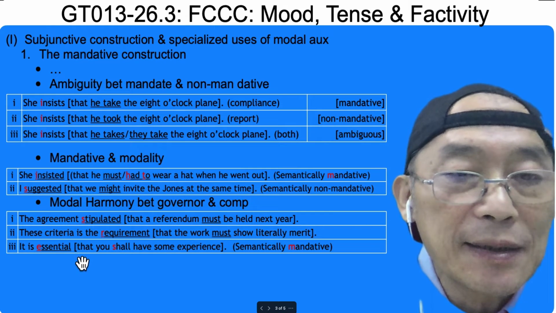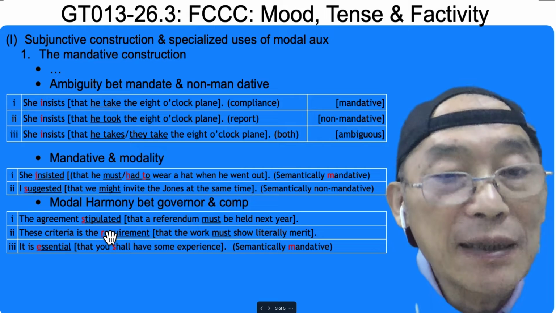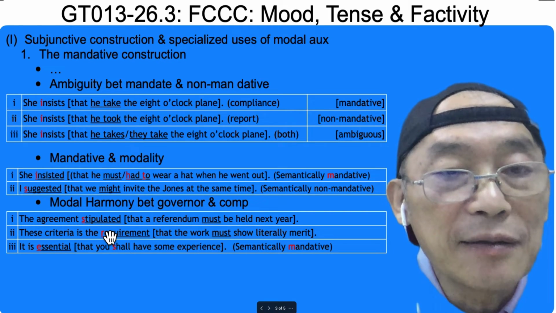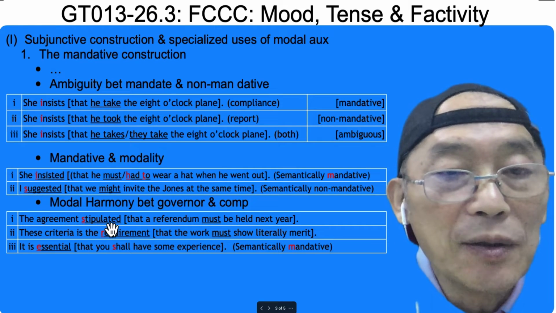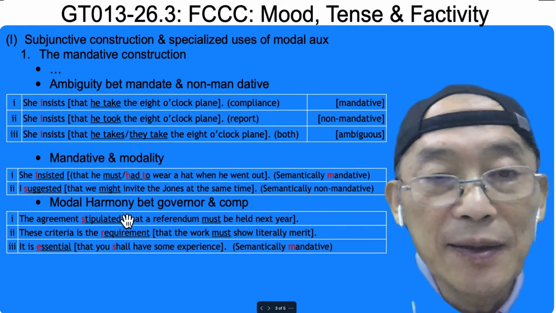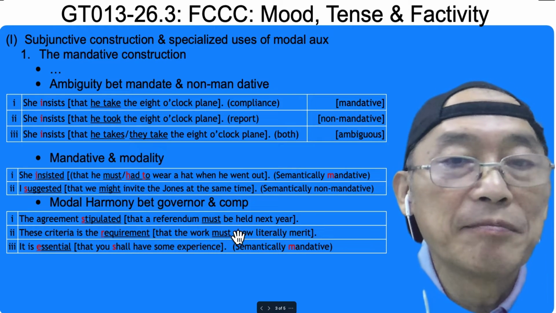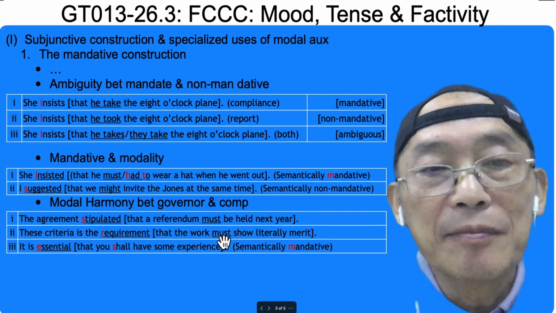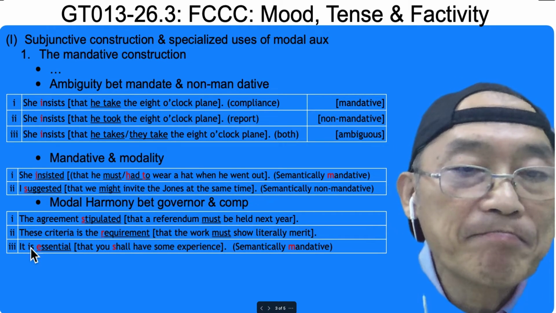Modal harmony, let's check. Stipulate, oh, very strong. Mandative. In the matrix, so modal harmony: they are harmonious with each other. Mandative, mandative.